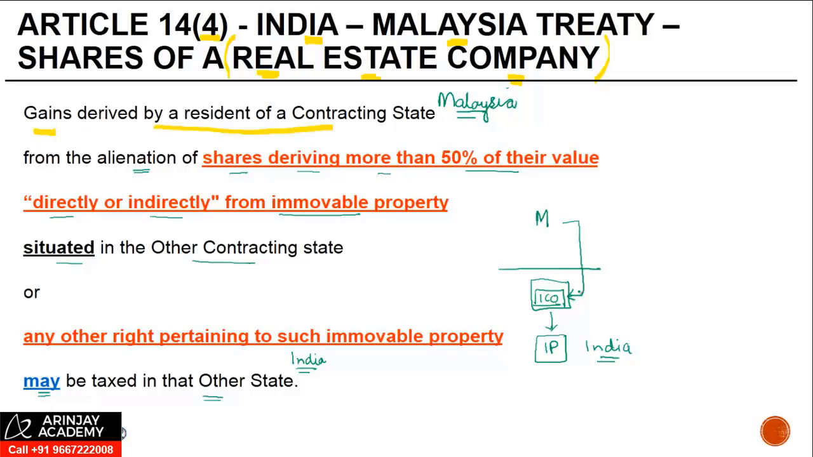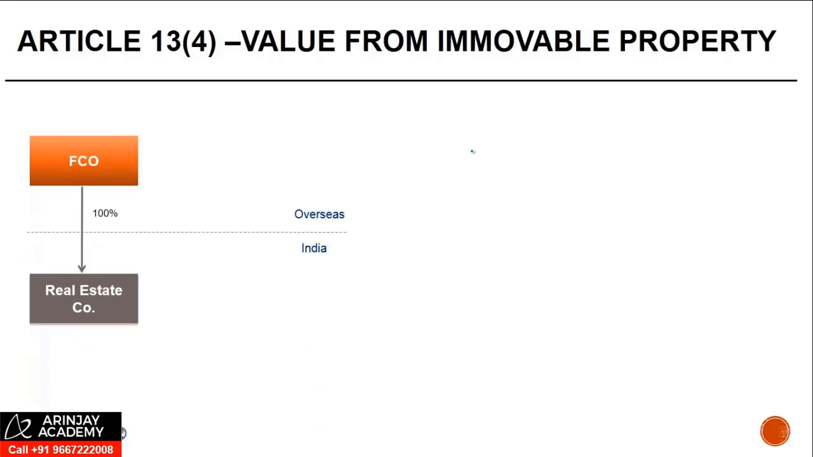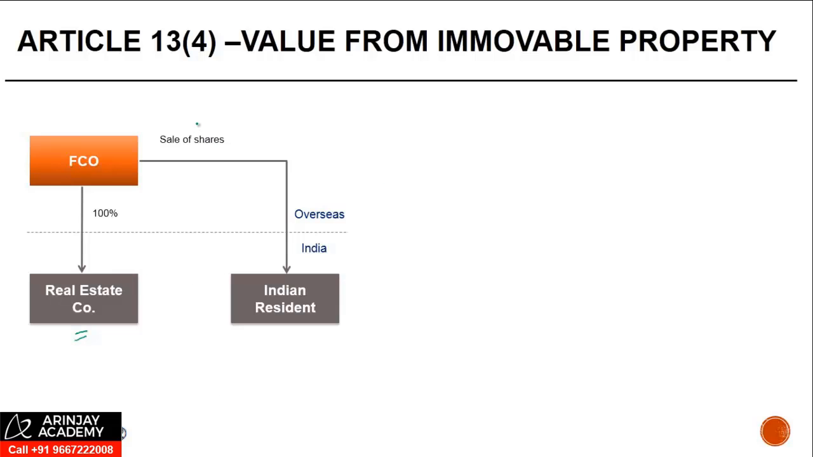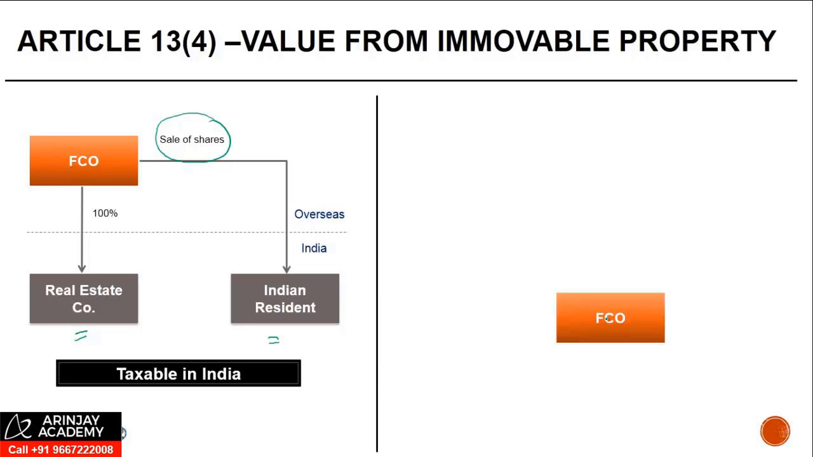We will now see some examples where we will deal with this 50% concept. Suppose there's a foreign company. It owns 100% of a real estate company, which means the entire value of this company is derived from real estate. It transfers or sells the shares of this company to an Indian resident and makes capital gain. These clearly are taxable in India because there's a direct derivation of the value of the company from immovable property.